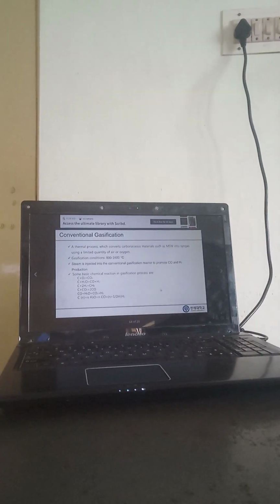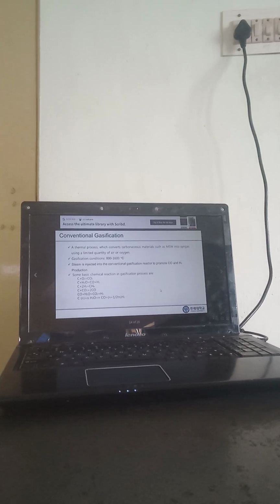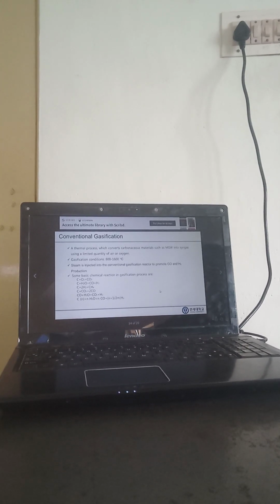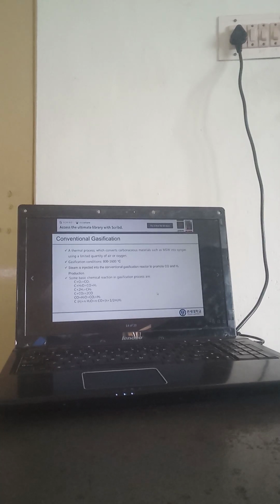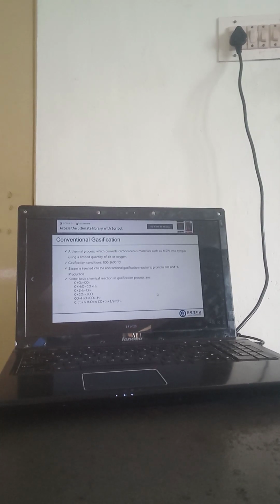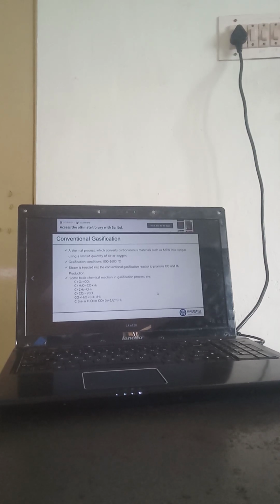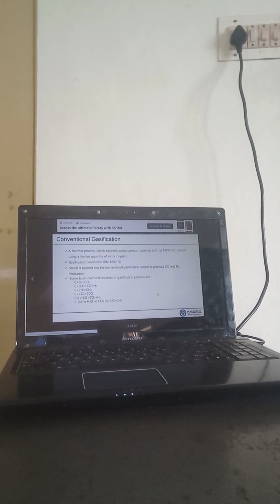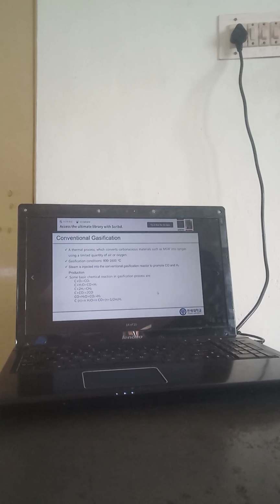Next one, conventional gasification. So conventional gasification means a thermal process converts carbonaceous materials such as municipal solid waste into the syngas using the limited quantity of air or oxygen. So municipal solid waste lendi idu syngas than preparation pandrom. So condition is 800 to 1600 degrees Celsius. The steam is injected into the conventional gasification reactor to promote CO and H2 production. That is the basic reaction of gasification reaction.